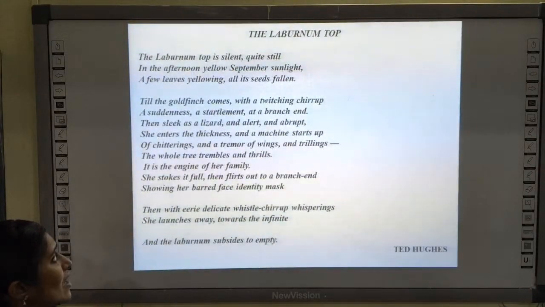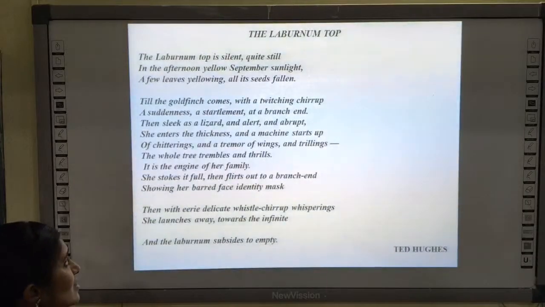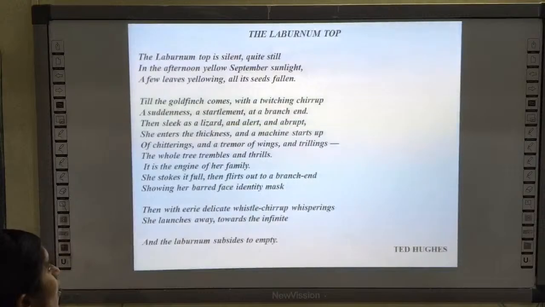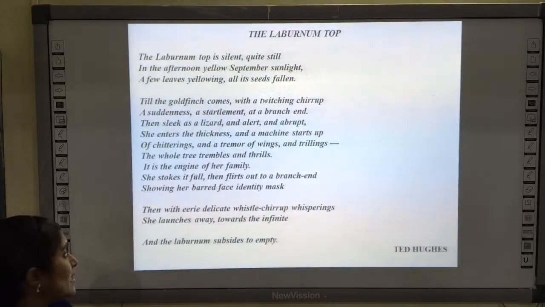Then sleek as a lizard and alert and abrupt, she enters the thickness and the machine starts up of chitterings and a tremor of wings and trillings, the whole tree trembles and thrills. It is the engine of a family.